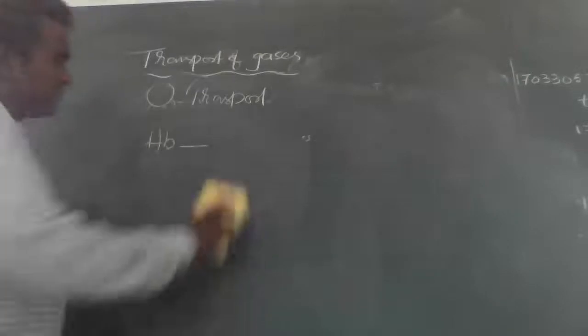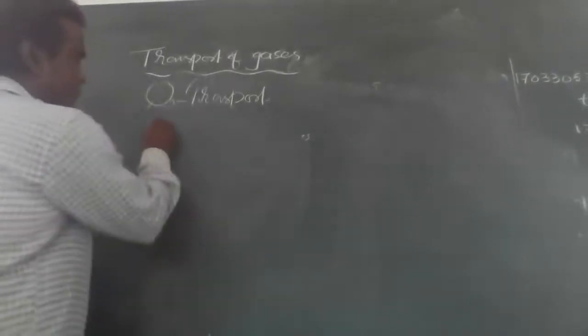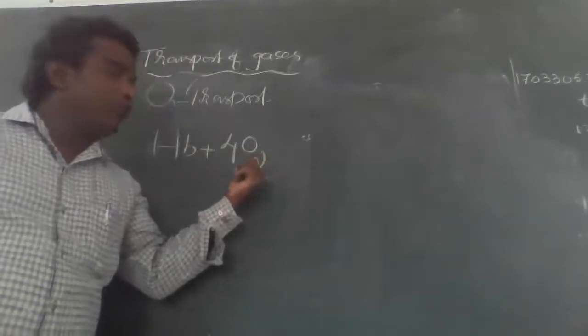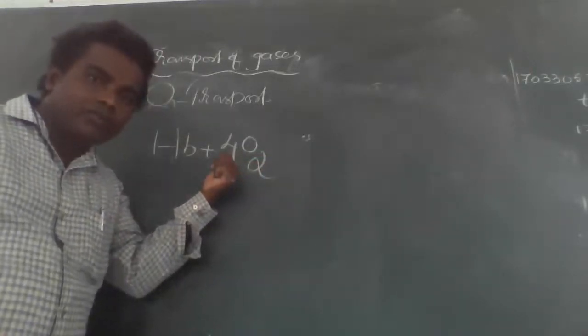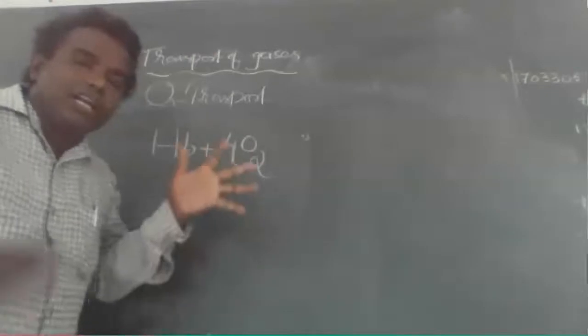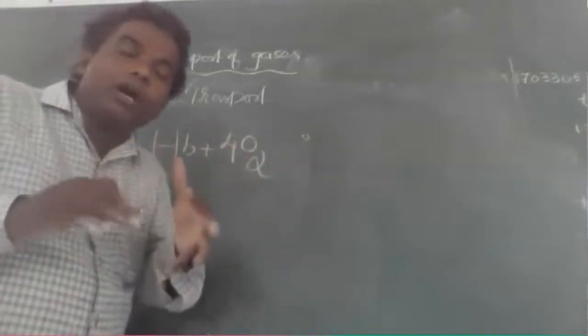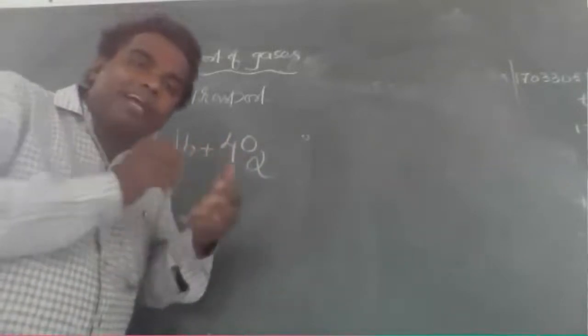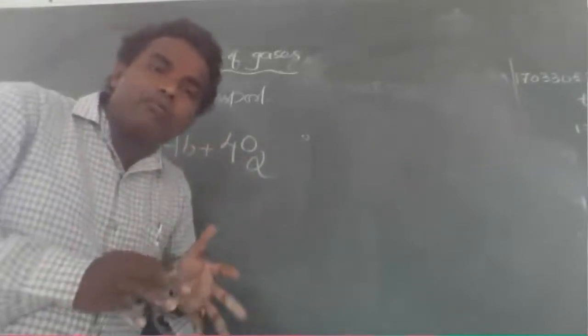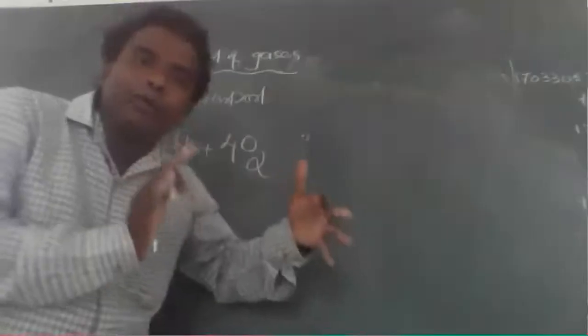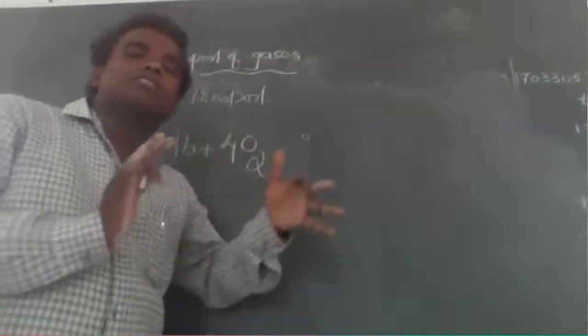Each hemoglobin carries how many oxygens? 4 oxygen molecules, for transport of oxygen from the lungs to the tissue. The oxygen binds with the hemoglobin to form oxyhemoglobin. That is called oxygen transport.